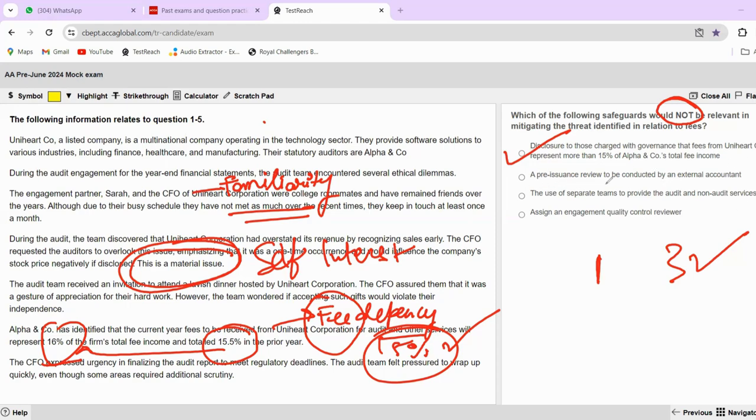Second is a pre-issuance review to be conducted by an external accountant. Again, the external accountant is an independent body, will bring independence and will bring objectivity. So this is again a safeguard for the same, right?